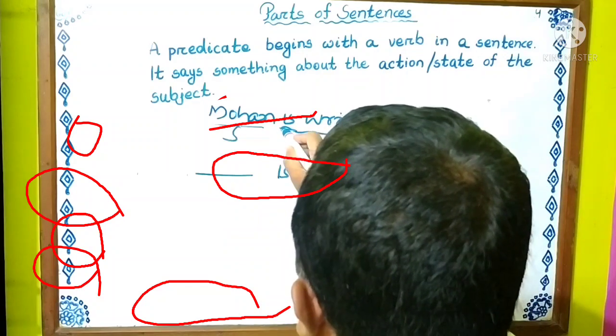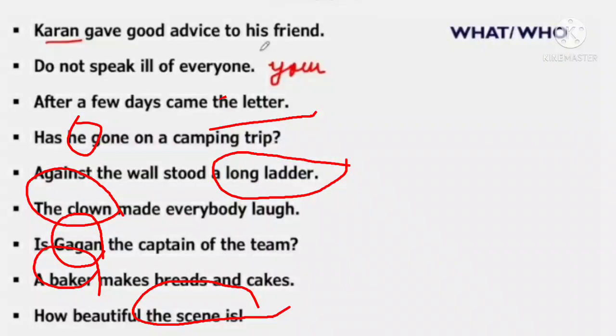So the predicate begins with a verb. Is writing a story is the predicate part. The subject part may be a noun or pronoun. Here, Mohan is a noun.